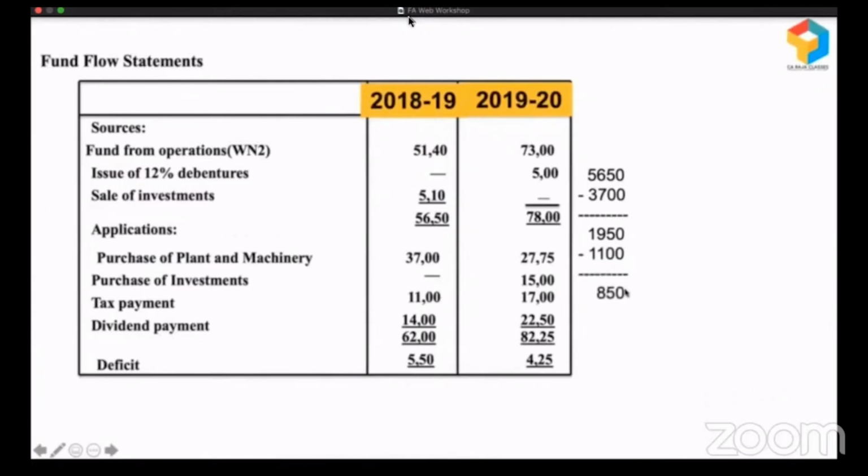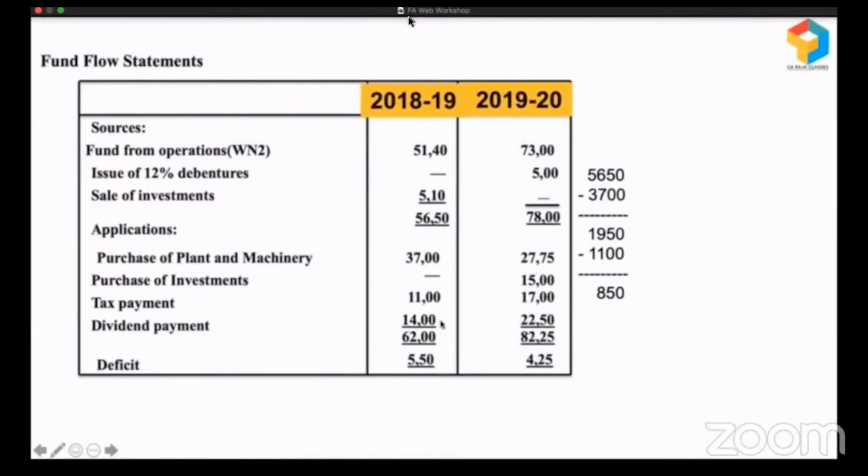When they were left with 850, they made this mistake. With a long-term fund of only 850, they went and paid a dividend of 1,400. What is the amount they have? 850. But what is the dividend they have paid? It is 1,400.